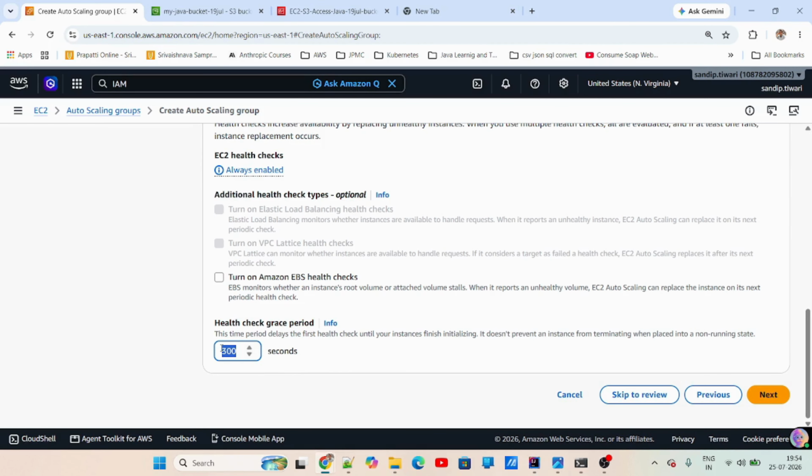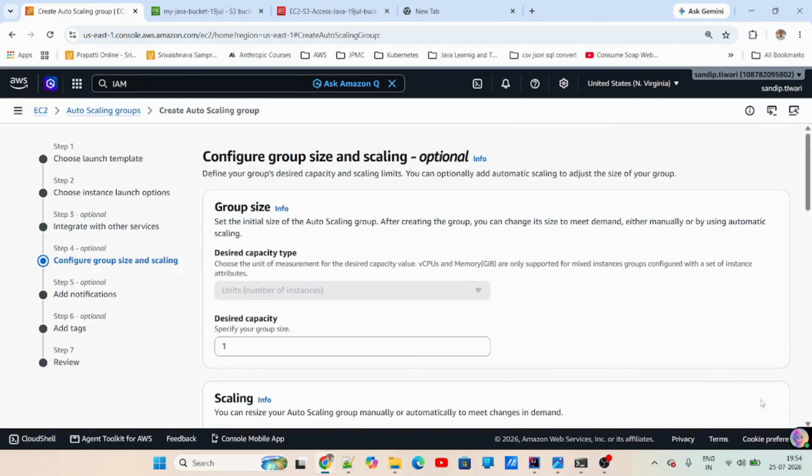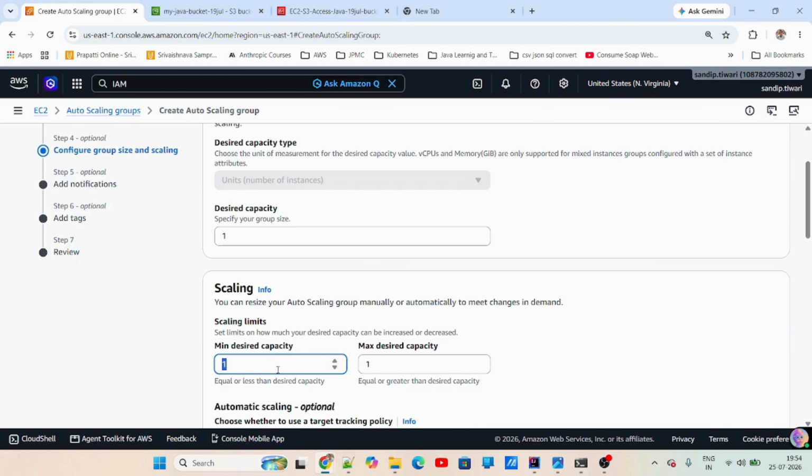Now the health check grace period, I'll just make it 30 seconds. I'm not going to check the EBS health checks. It is not required for me. Now here comes the group size, which I was mentioning. The minimum capacity, I'll just keep it 1. Maximum, I'll keep it 3. And desired also, I'll keep it 1.